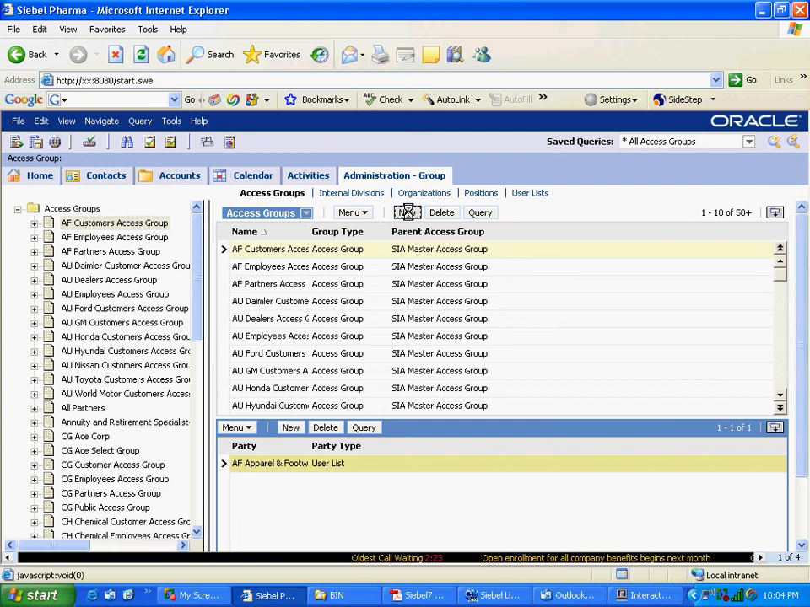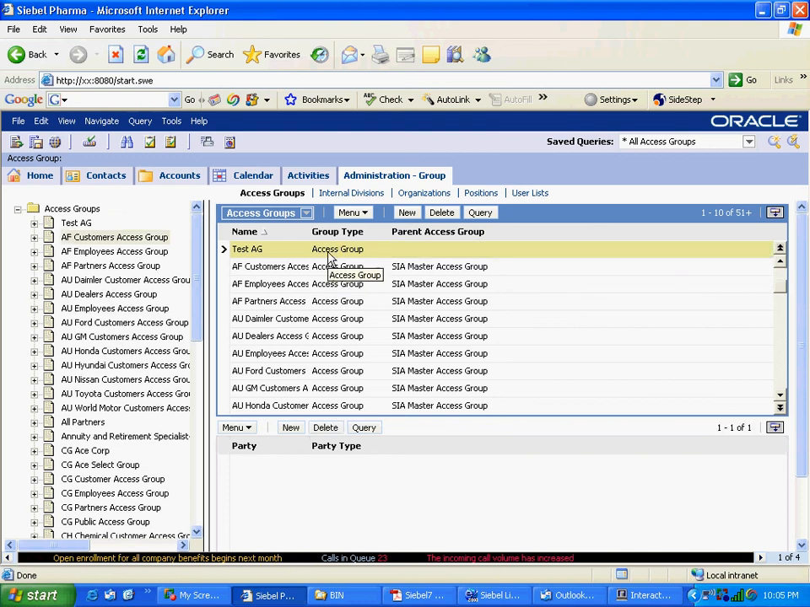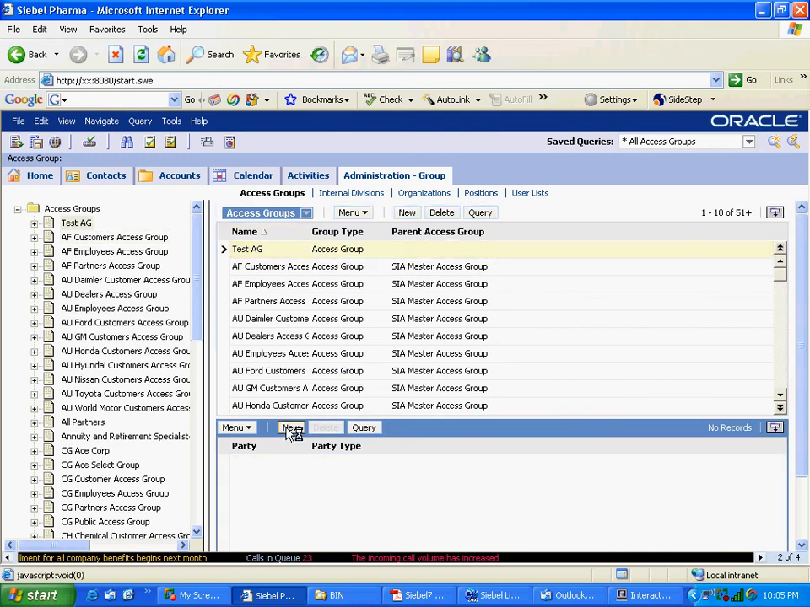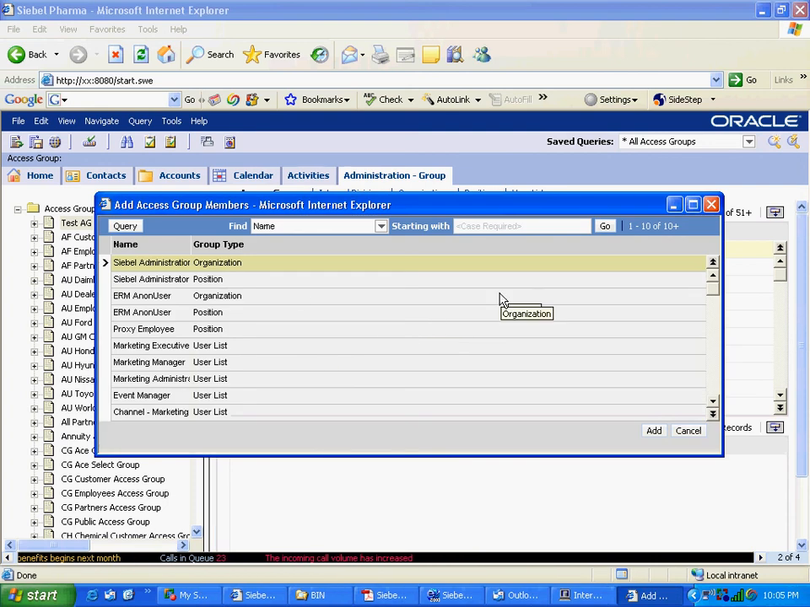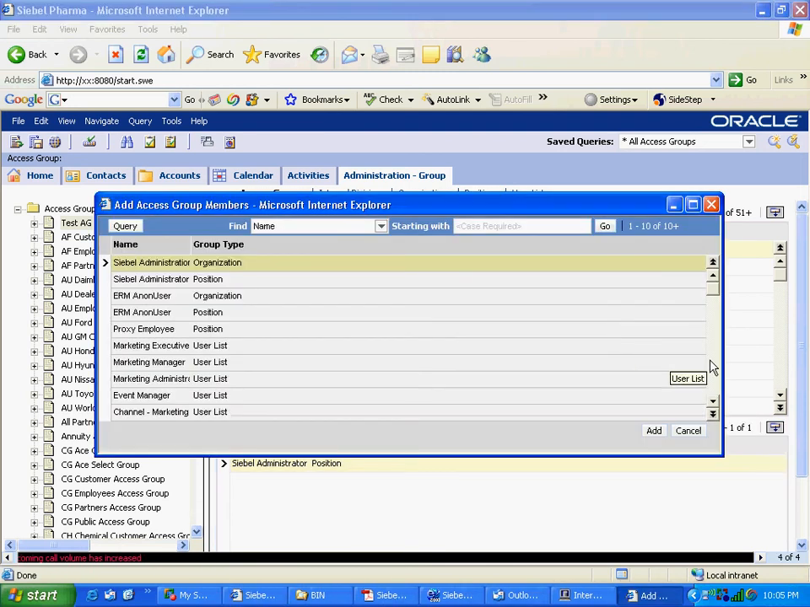So group type is there. Why can't I make something else a part of it? Why can't I make a contact part of it? I think the functionality is that you have to first make a user list or something. This user list, if you see service manager, could have contacts in it. Let's see what a user list is. It has contacts.